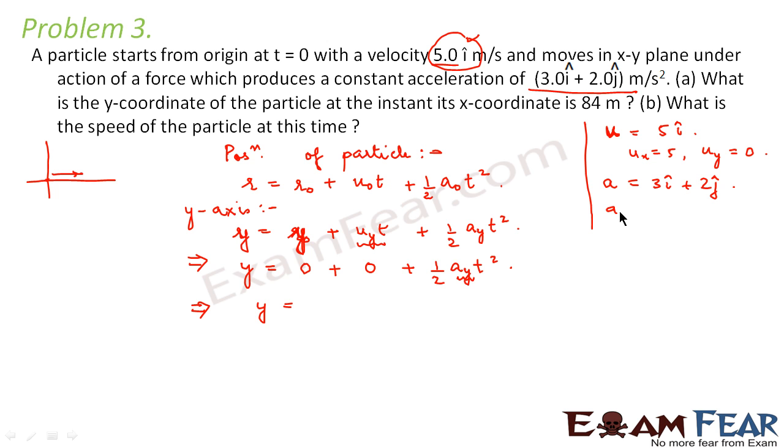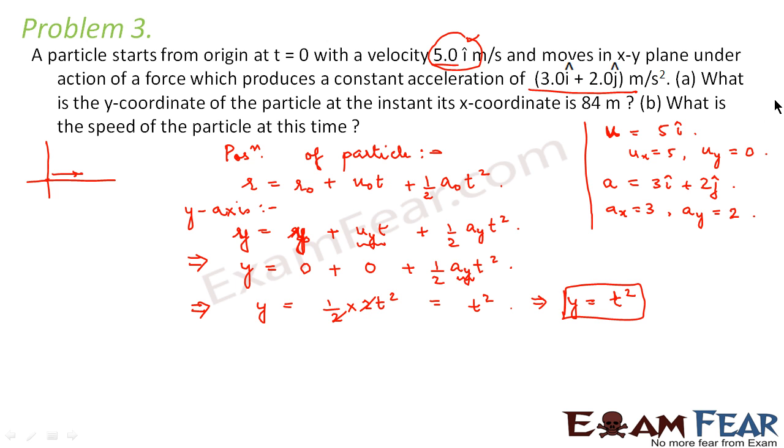That means a x is equal to 3, a y is equal to 2. So what would be the value of a y? a y is equal to 2, so this 2 and 2 will get cancelled. So y is equal to t square. This is one relation which we arrived at.